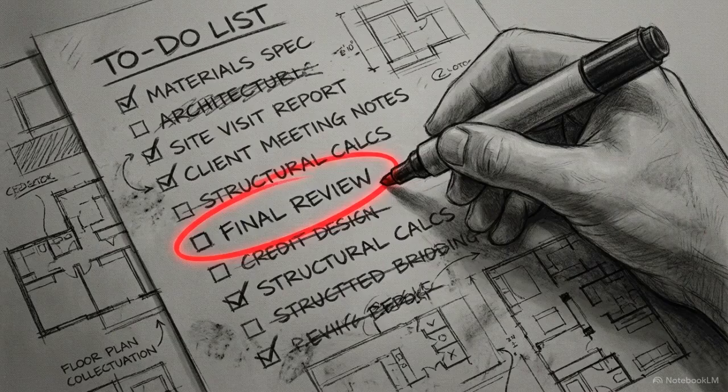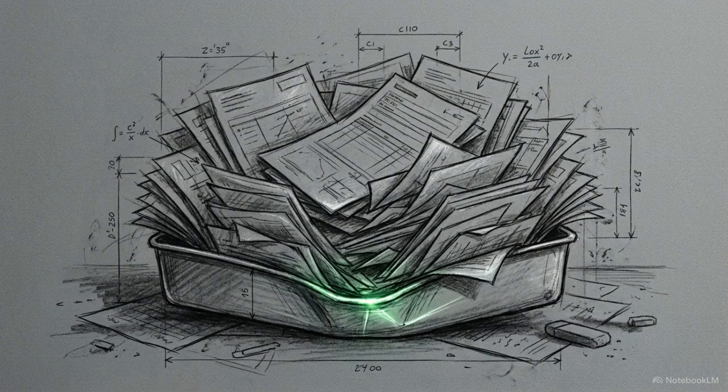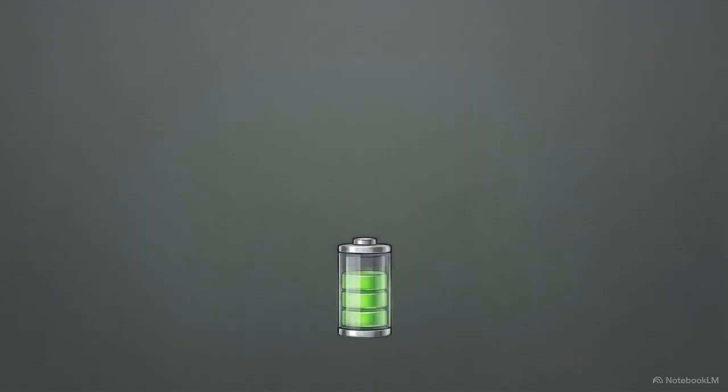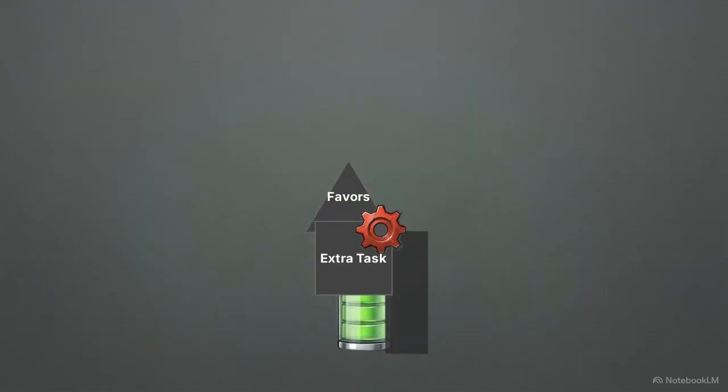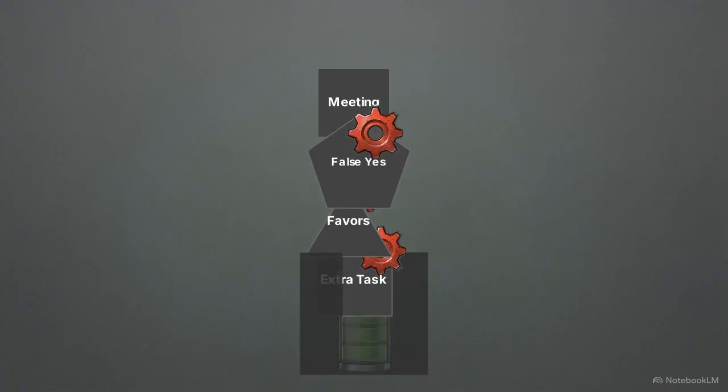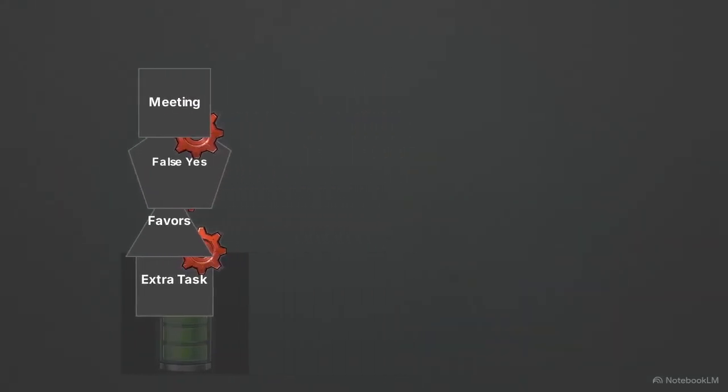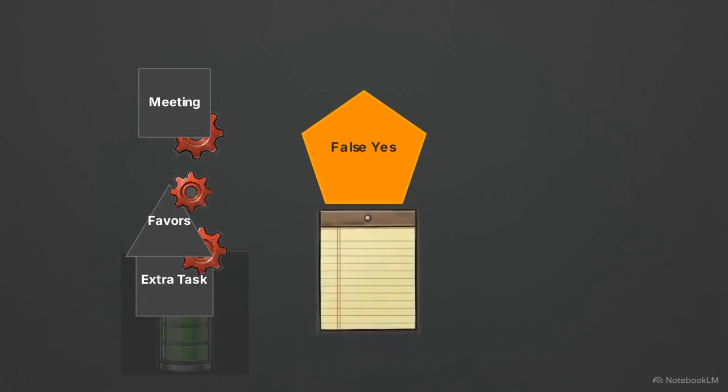We start by isolating the false yes. Accepting tasks purely to avoid disappointing someone else creates a workload that eventually breaks. This diagram illustrates attention residue. As lingering thoughts from extra tasks pile up, your cognitive capacity drains, which accelerates burnout. Look at your notepad. Think of one specific recent task you accepted entirely out of guilt and write it down.